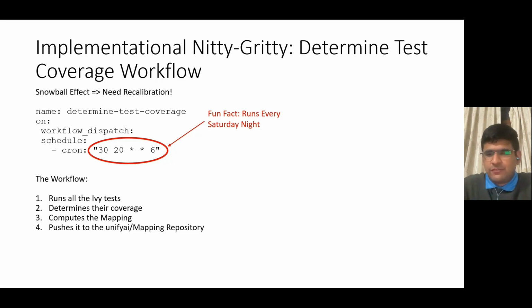Just a fun fact here: the workflow triggers every Saturday night at 8:30 p.m. It's just my gut feeling that there are relatively fewer commits on the repository on a Sunday night, and we get access to the resources quickly. So the workflow runs all the IV tests, determines their coverage, computes the mapping, and finally pushes it to the Unify AI/mapping repository. So this is a recalibration workflow.